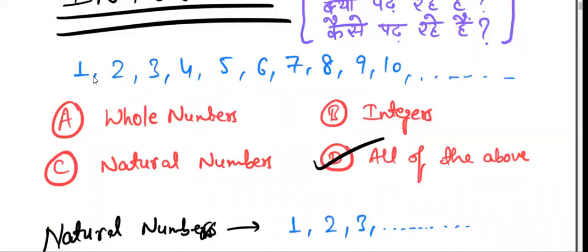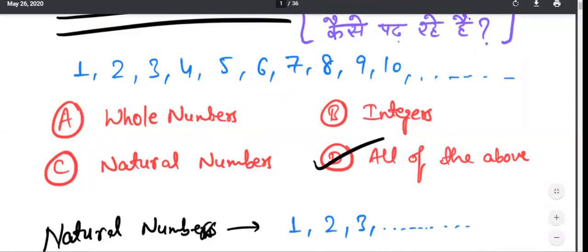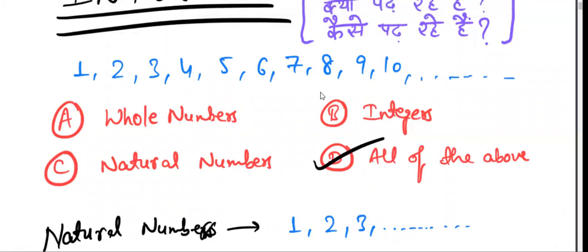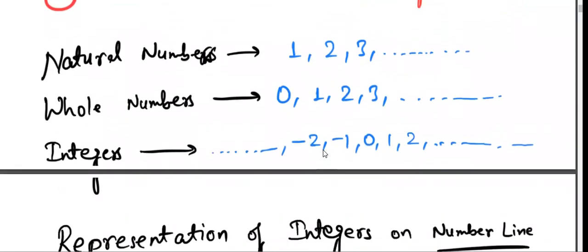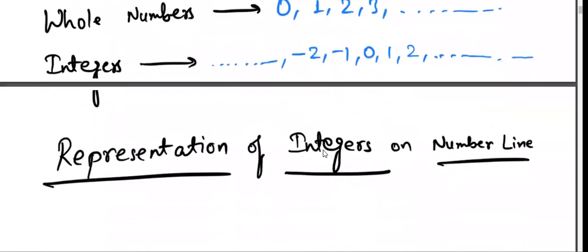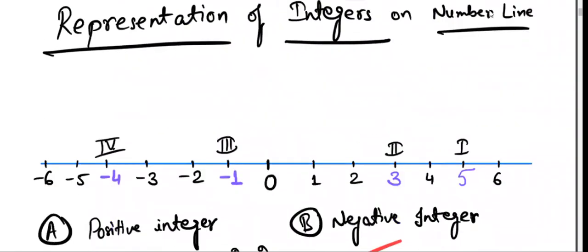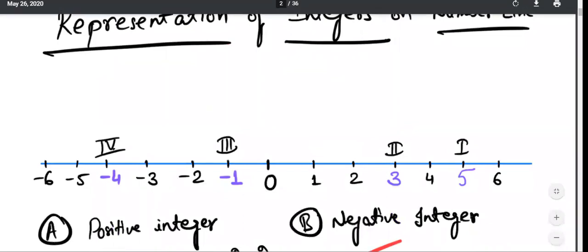tell me, what are 1, 2, 3, 4, 5, 6, 7, 8, 9, 10? They are natural numbers, integers, whole numbers, all of the above. So the answer is already ticked, but I hope all of you could have said that it is all of the above. It is a whole number also, an integer also, a natural number also.